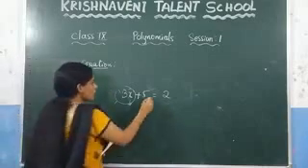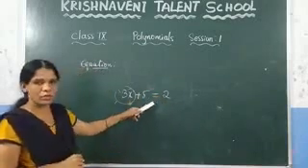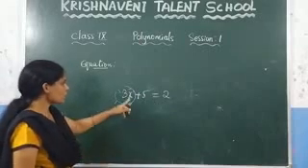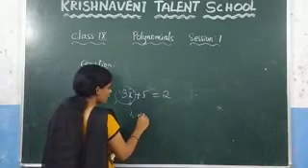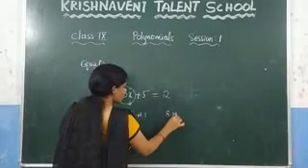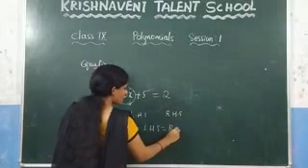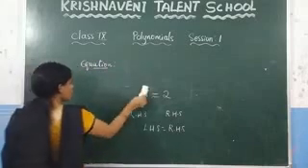Here you can observe that the equality symbol is there. Since the equality symbol is there, we call it an equation. The left side of the expression we call the LHS and this one we call the RHS. In an equation we know that the LHS is equal to the RHS. This is about the algebraic equation. Now